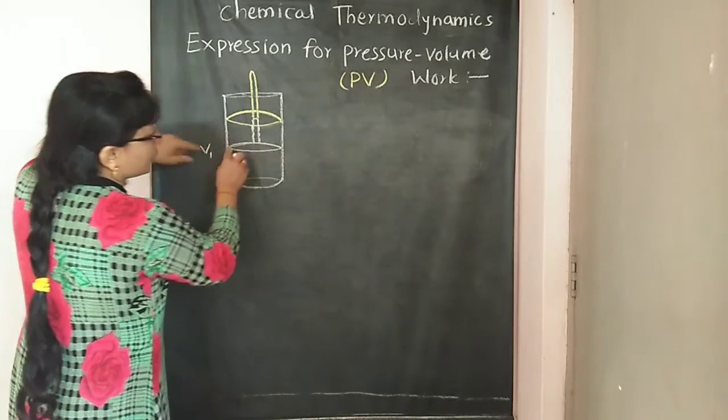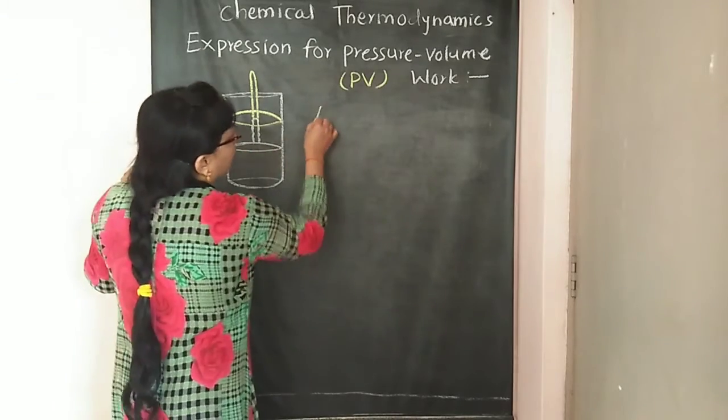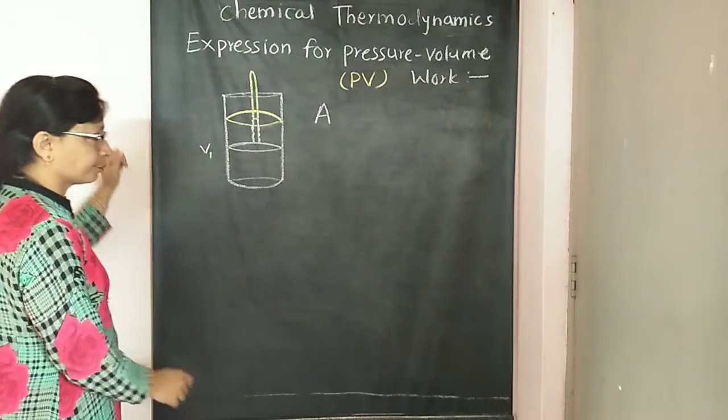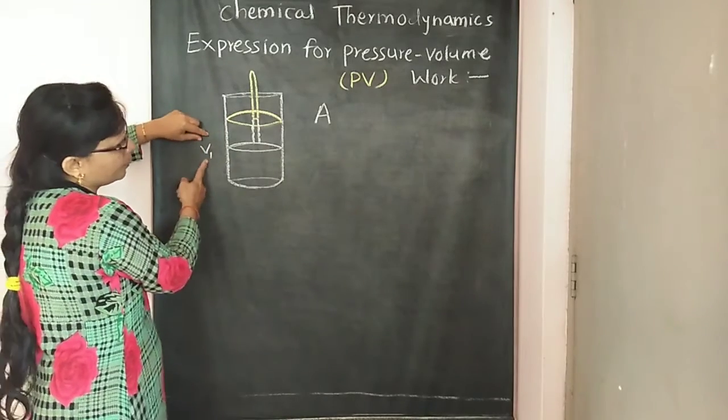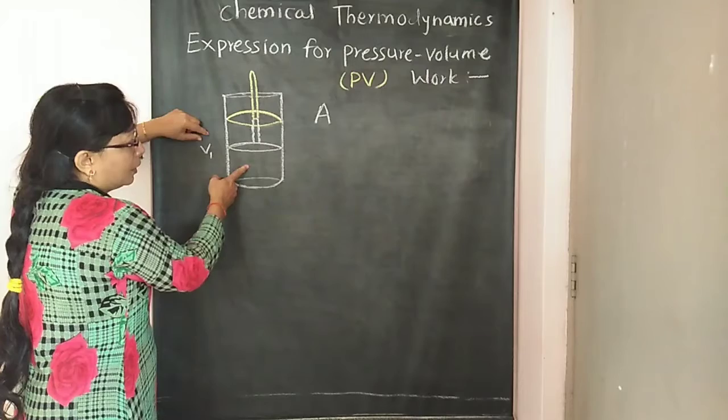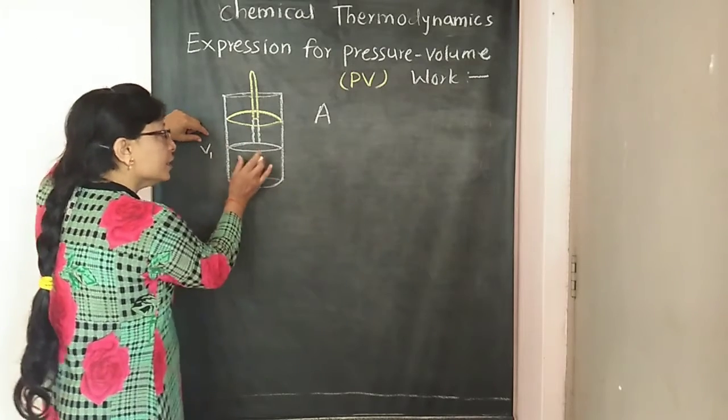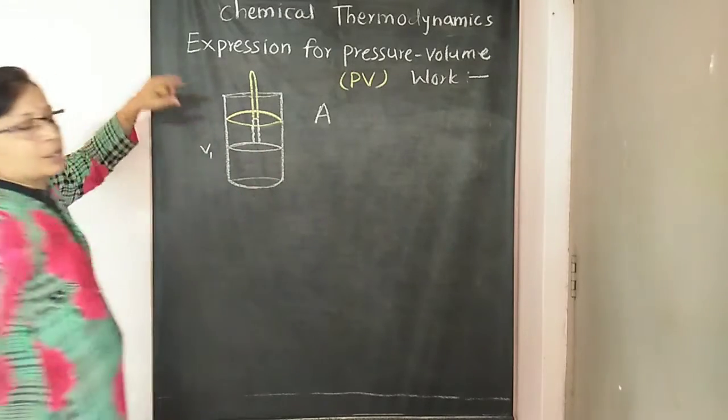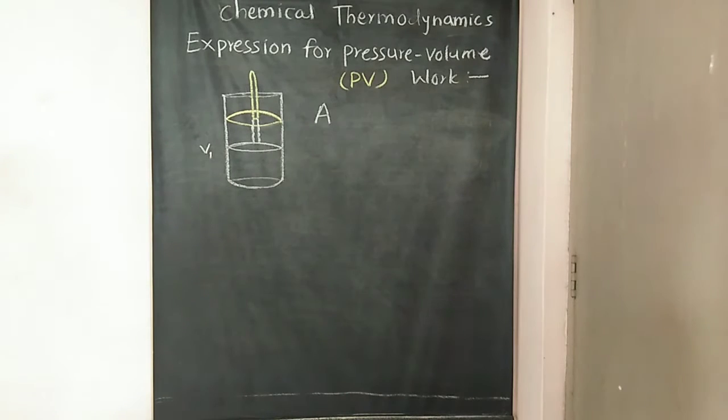This piston has area of cross section A. So consider the volume is V, the volume of gas initially. So this gas is enclosed in a cylinder which is fitted with a weightless and frictionless, rigid, movable piston. This is our usual first consideration. Now let us slowly start.